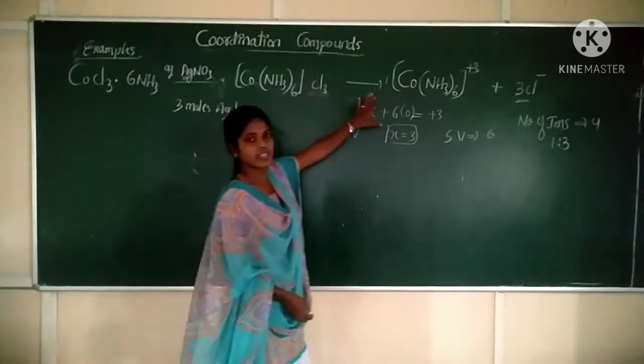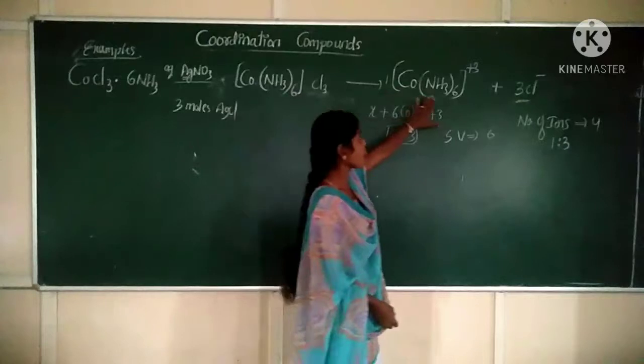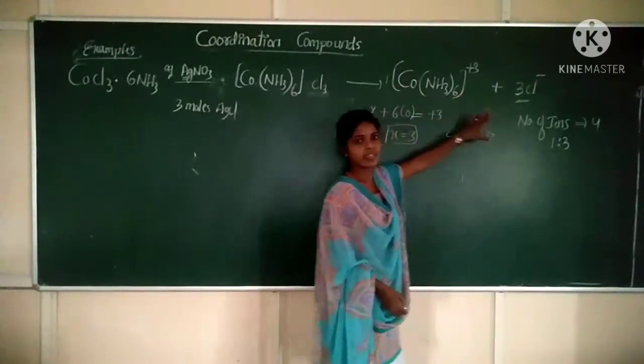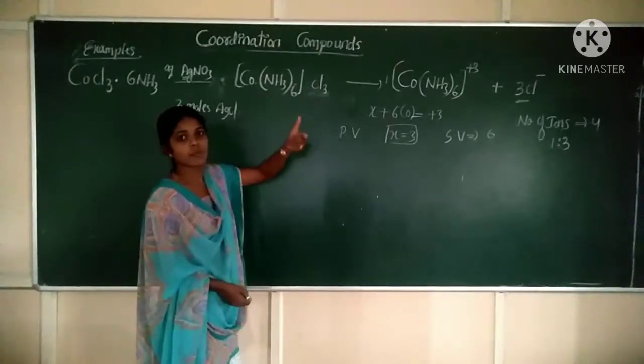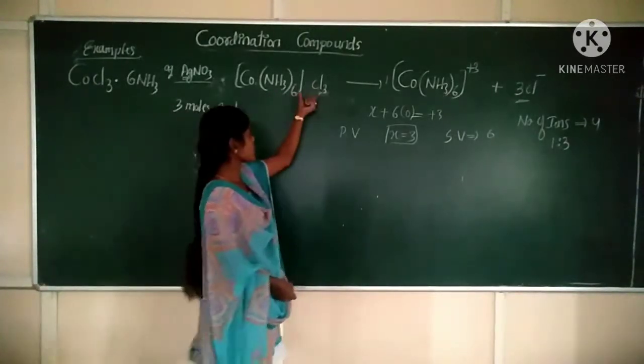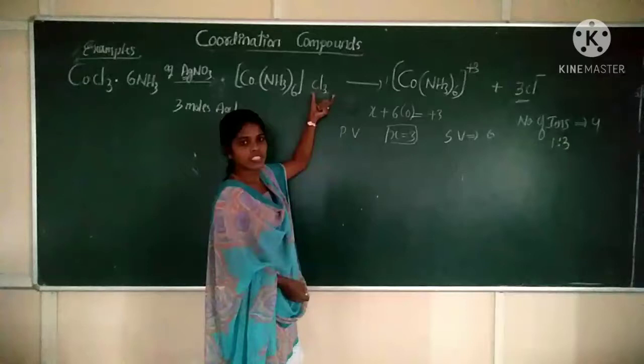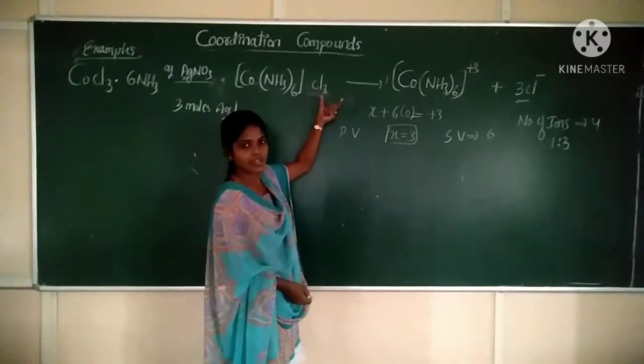Now this coordination compound ionizes to form a complex cation and anion. Whatever is within the coordination sphere will not be ionizable. Outside the coordination sphere, whatever species are present will undergo ionization. Clear?